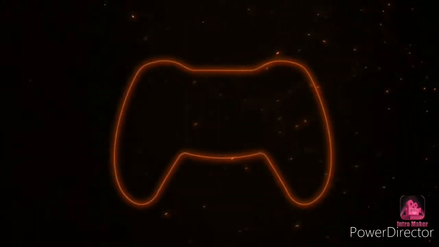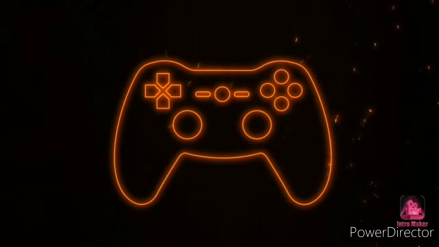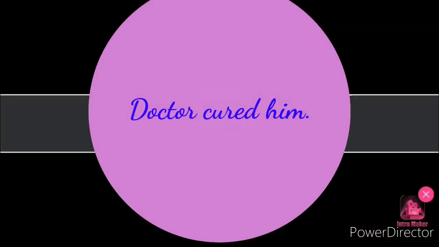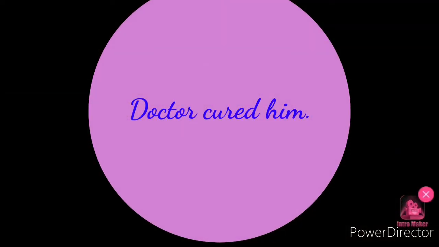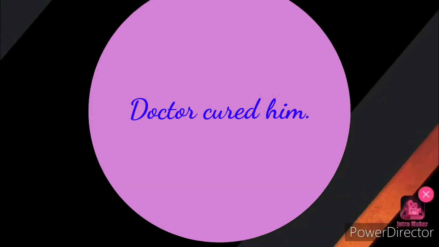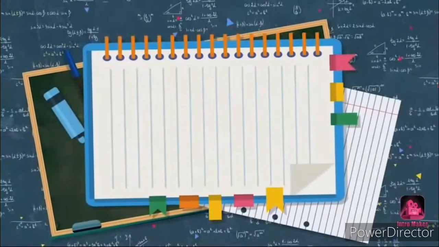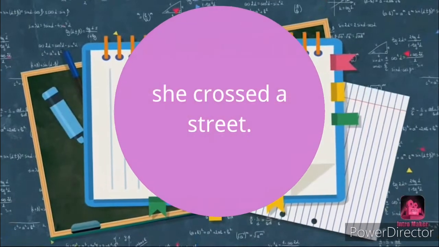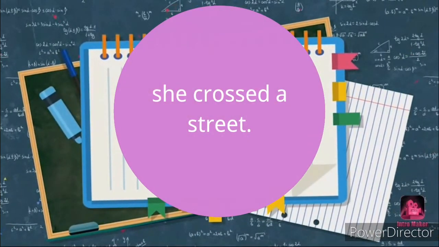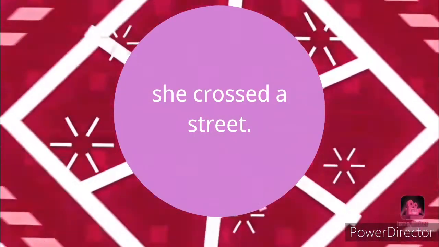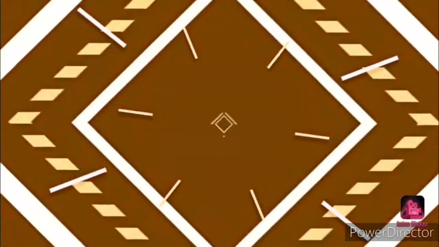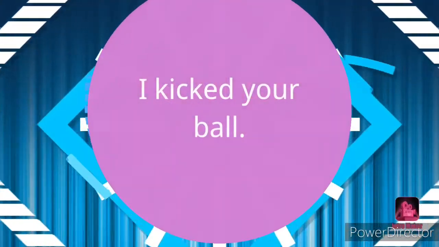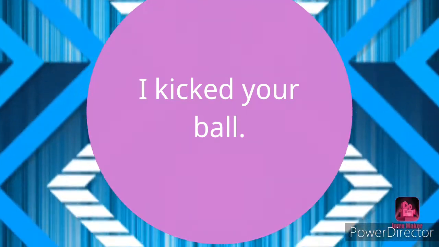Now let us understand with some other examples. The doctor cured him. In this sentence, whom did the doctor cure? Him. So this is a transitive verb. Another example: she crossed the street. What did she cross? The answer is street. So this is a transitive verb. Another sentence: I kicked your ball. What did I kick? The answer is your ball. So in this way we can understand that this is transitive.